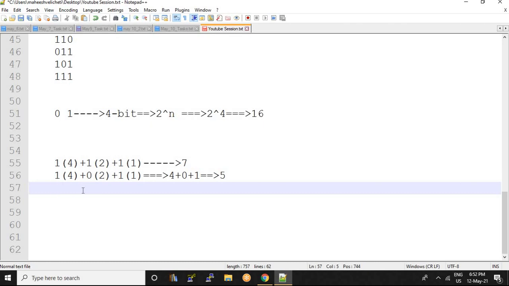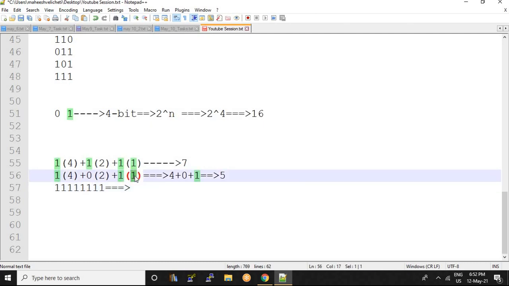For 8 bit, how many ones will I have? For the last digit it is 8 ones, right? For 8 bit: 1, 2, 3, 4, 5, 6, 7 and 8. For this I am considering now, the last value is 1, 2 and 4. This is multiplication, like it is 1, right? I mean 2 to the power of 0.